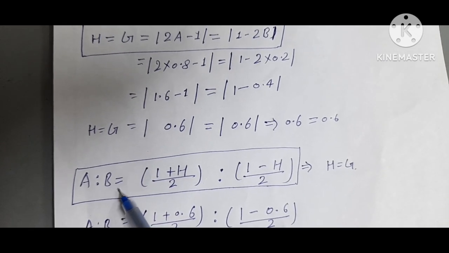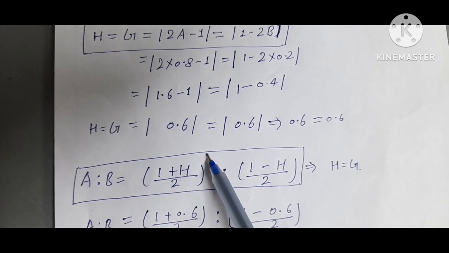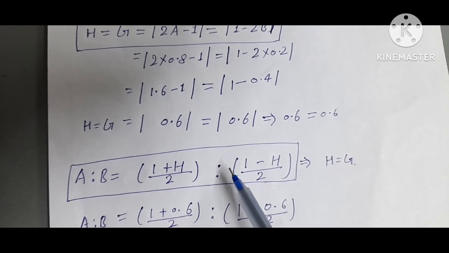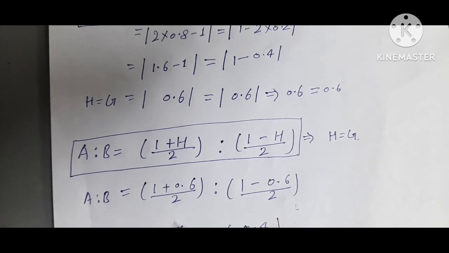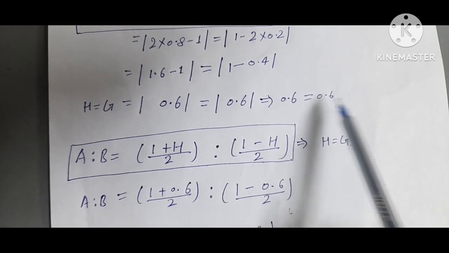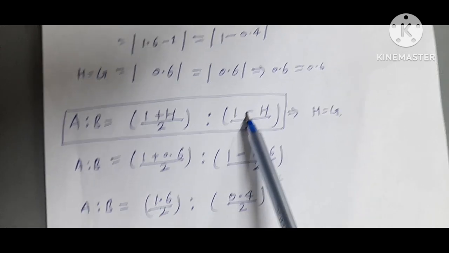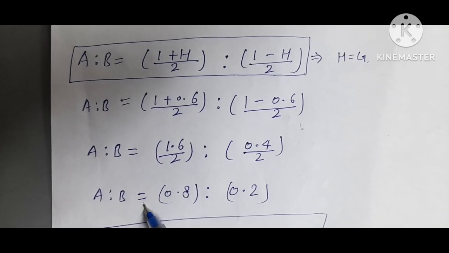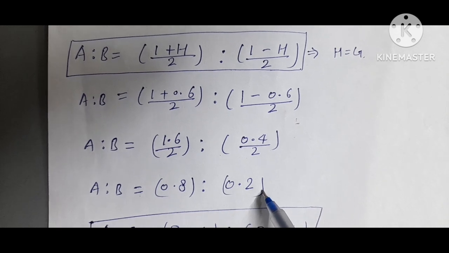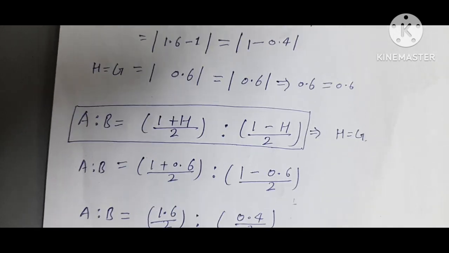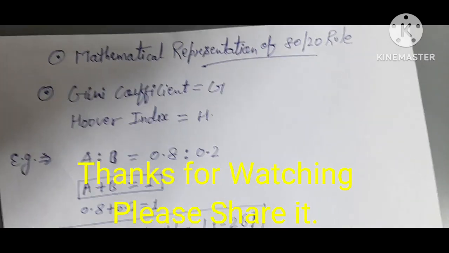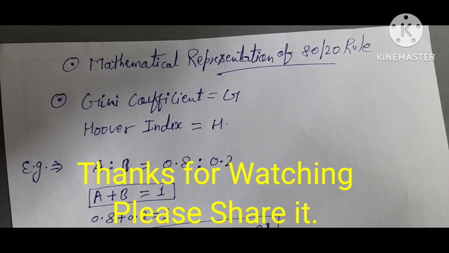Now a is to b equals (1 plus H) divided by 2 and (1 minus H) divided by 2. After putting these values here, you get a is to b equals 0.8 is to 0.2. It means 80% and 20%. So this is a mathematical representation of the Pareto chart.